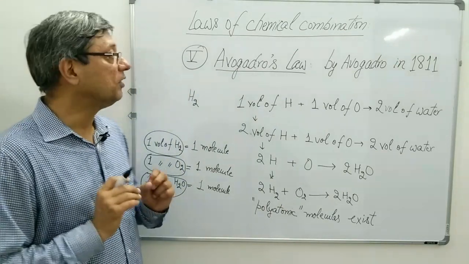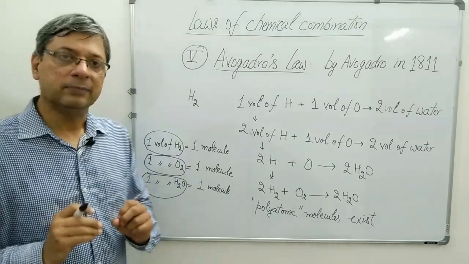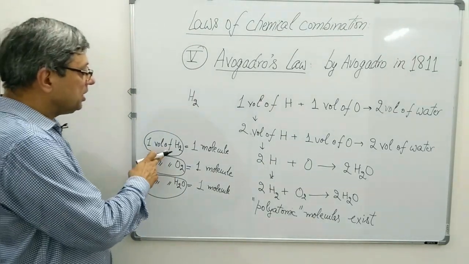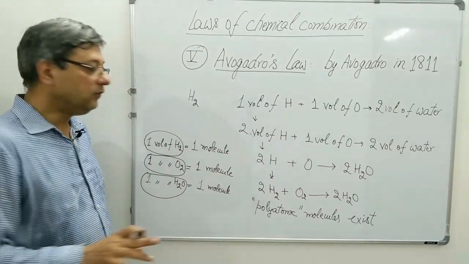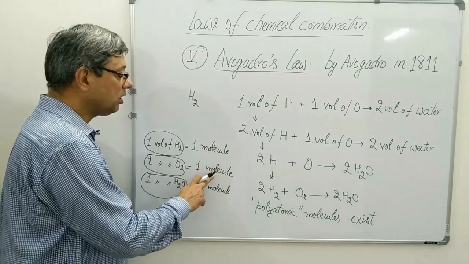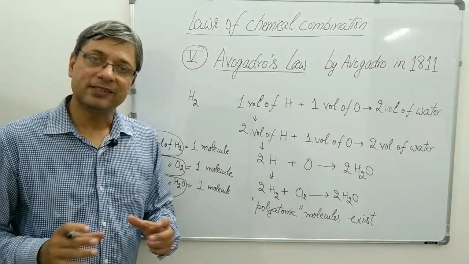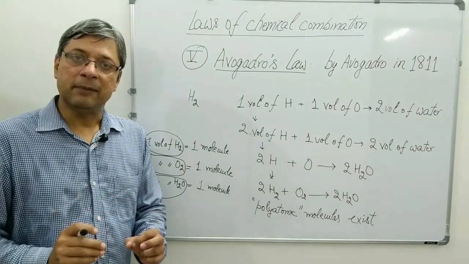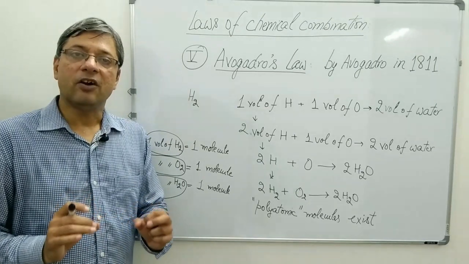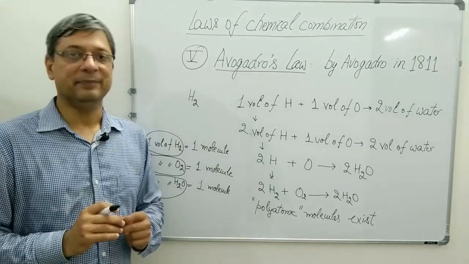This is called the famous Avogadro's law. Let me repeat it. Equal volumes of gases will contain equal number of molecules, provided the temperature and pressure of all the gases remain the same.